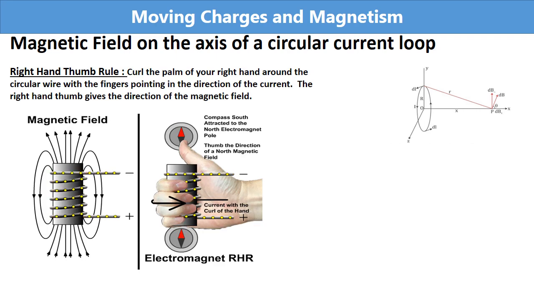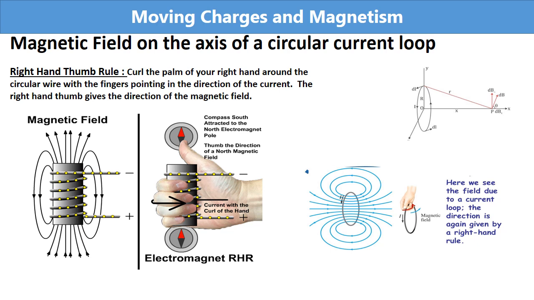In figure, you can see a circular current carrying loop. The fingers represent the direction of current. You can check the direction of thumb. The direction of thumb gives the direction of magnetic field. Here you can see the field due to a current loop. The direction is again given by right hand rule.